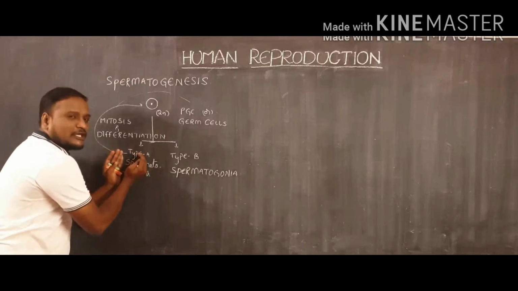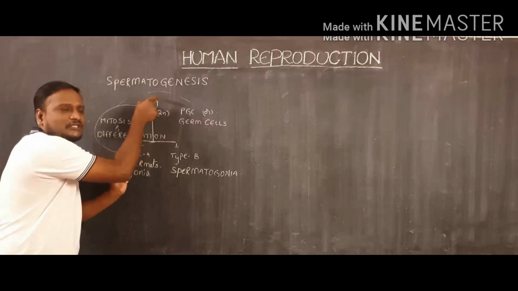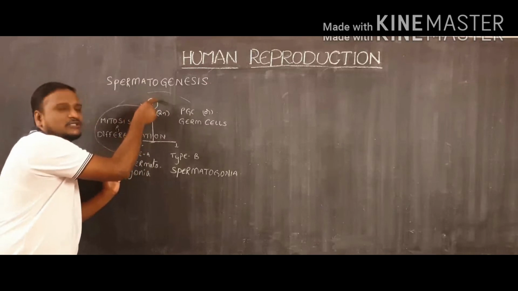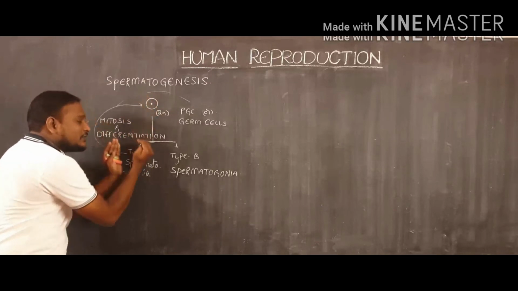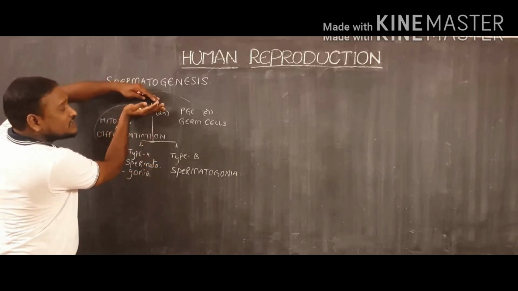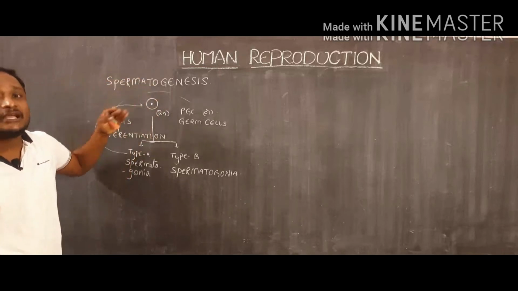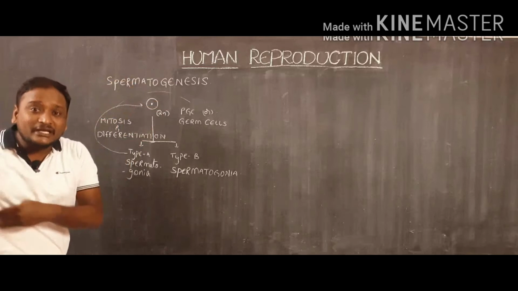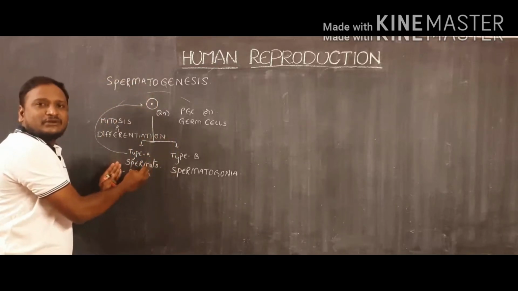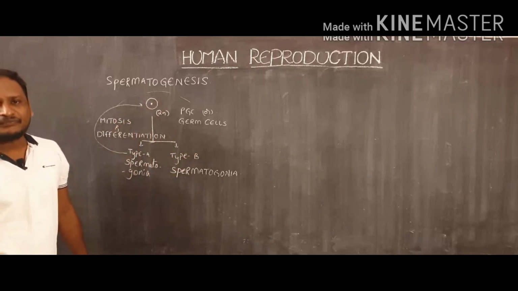That means type A spermatogonia are formed which look like primordial germ cells, and these are also called spermatogonia. These type A spermatogonia look similar and they cover the place which generally is involved in mitotic division. So the number of cells will be maintained in the same manner, because they are producing type A spermatogonia and they are also producing type B spermatogonia.